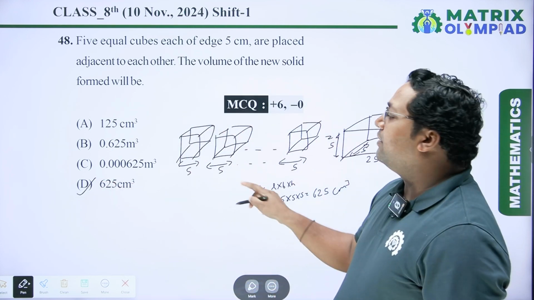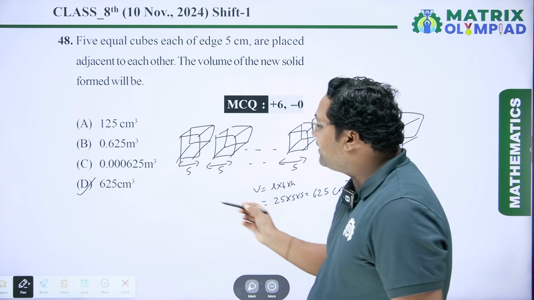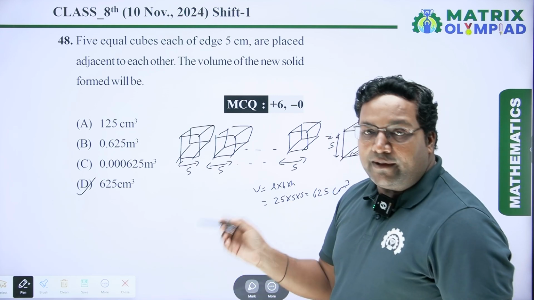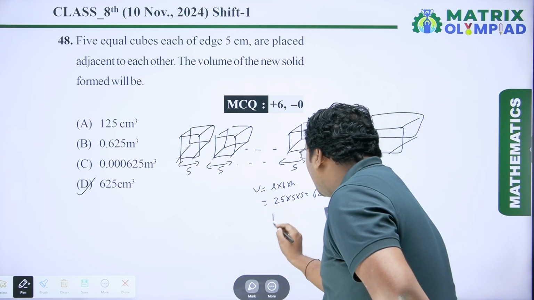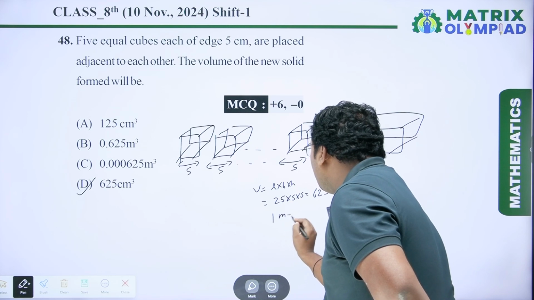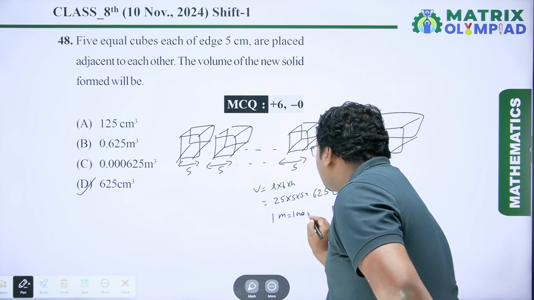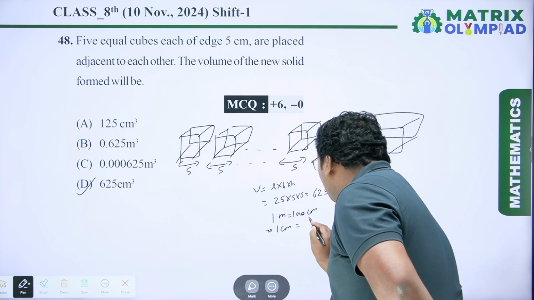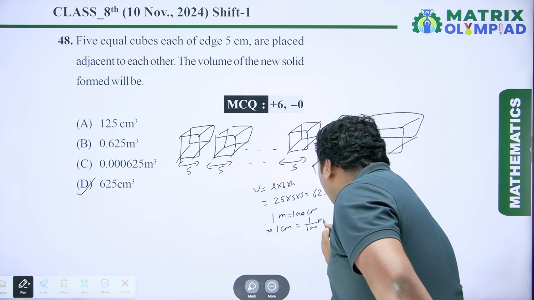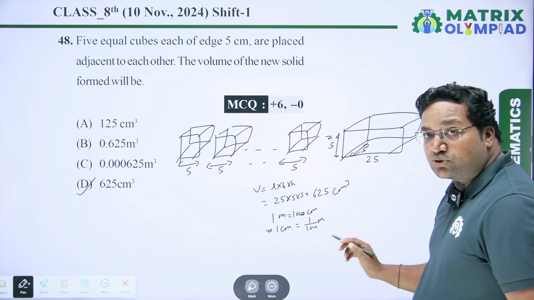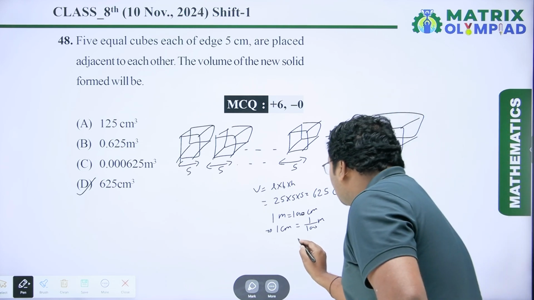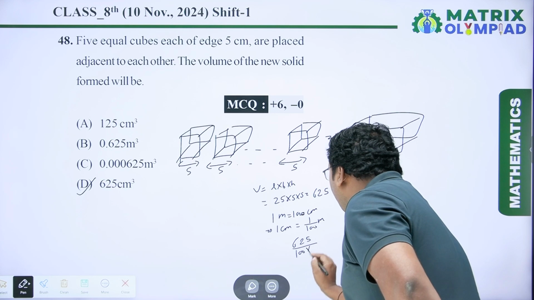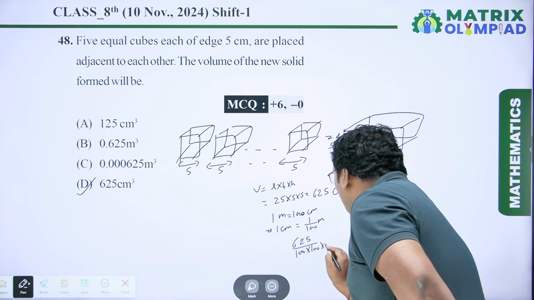So the equivalent is 625 centimeter cube, and we have to convert this into meter cube. So 1 meter equals 100 centimeter. From here we get 1 centimeter equals 1 upon 100 meter. So it is 625 upon 100 into 100 into 100.